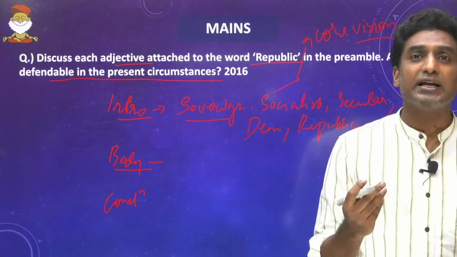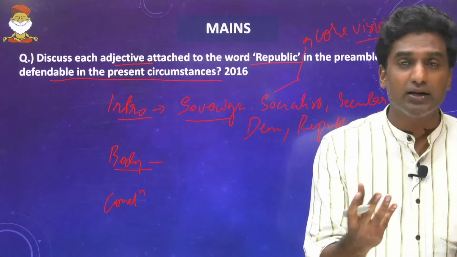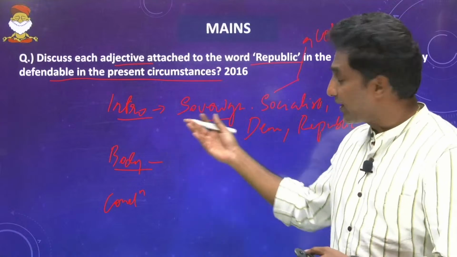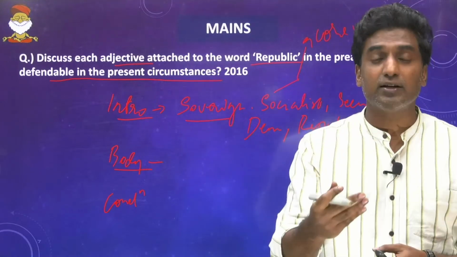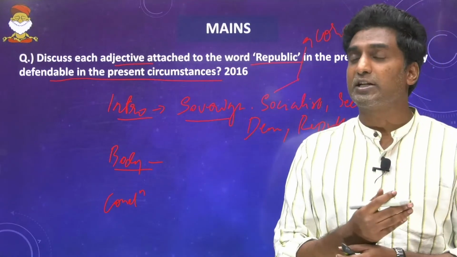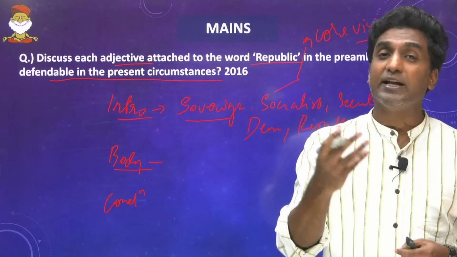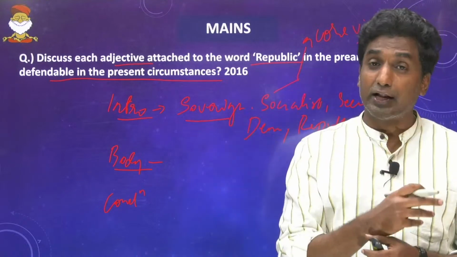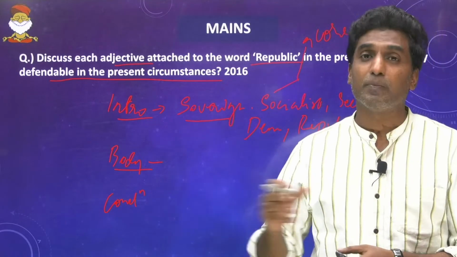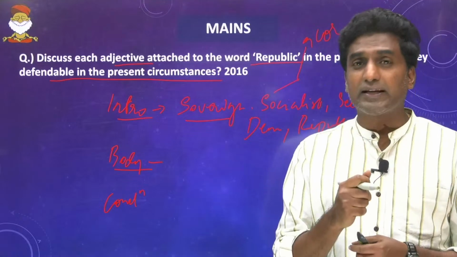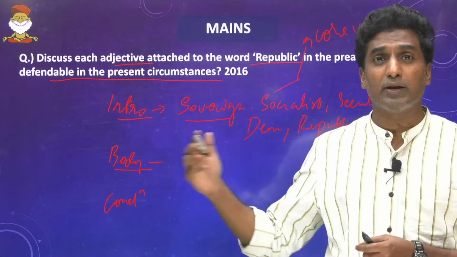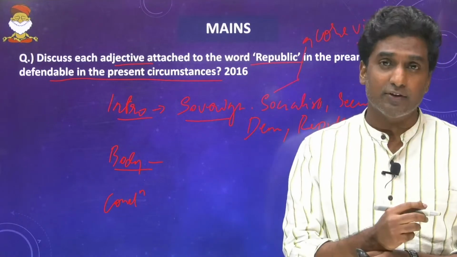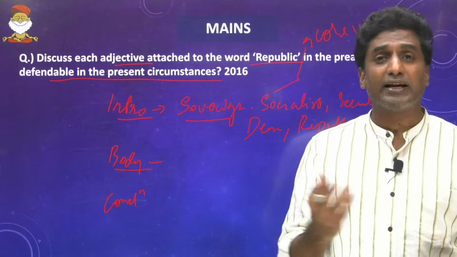Sovereign is basically having autonomy in taking decisions, whether internal or external. So I can write that, and I can also substantiate it with an example. It can be India abstaining from voting in the Russia-Ukraine war, or importing oil from Iran though there were sanctions put on Iran, or the Doklam issue, or the standoff, or even the surgical strike where the government went ahead with its own decisions, or even the striking down of Article 370.